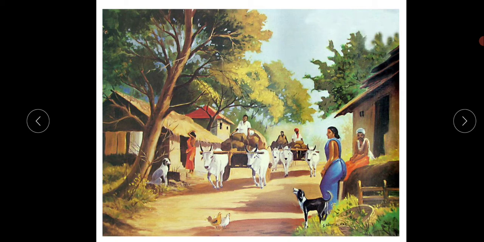But in the cities, there will be big buildings, right? It will be so tall buildings, and there will be more vehicles. Here and there only we can see the bullock carts, but there will be more vehicles. Yes, there will be cars, motorbikes, cycles. Yes, children. But in the villages, it's not like that. There will be dogs, hens here and there. They will grow the animals also. Near the villages, there will be a forest, children.